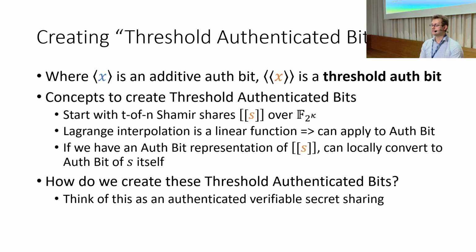Our first observation is that Lagrange interpolation, or the process of opening a Shamir share, is a linear function. This means that we can apply this function to authenticated bits without any communication. Then, if we have authenticated bit representations of Shamir share values, we can interpolate to create an authenticated bit representation of that value itself. The important question is then, how do we generate said threshold authenticated bits? This is done in 3 steps, and at the end we need to verify that we actually have a sharing of an appropriate degree t-1 polynomial.